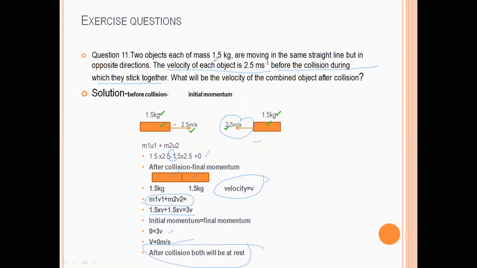Means the two objects of 1.5 kg each, moving with velocity of 2.5, when they collide, they stop and become rest. So after collision, before collision, just put both the equations equal, and you will get the answer.